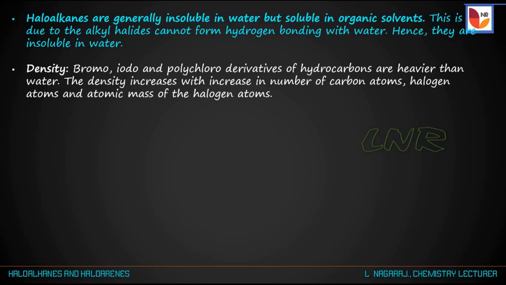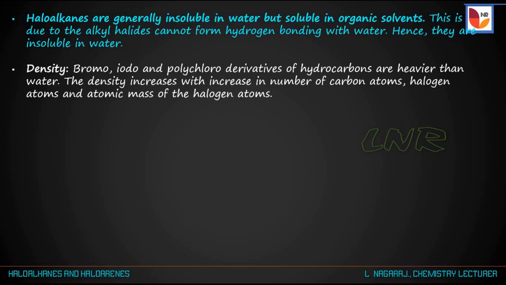That is, the more the number of carbon atoms in the haloalkane, the more will be the density, and the more the number of halogen atoms, the more will be the density of the haloalkane. And also the density depends upon the atomic mass of the halogen atom.